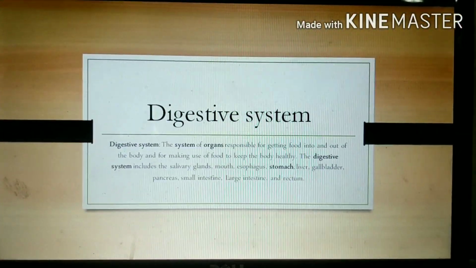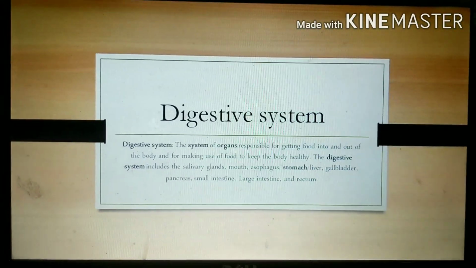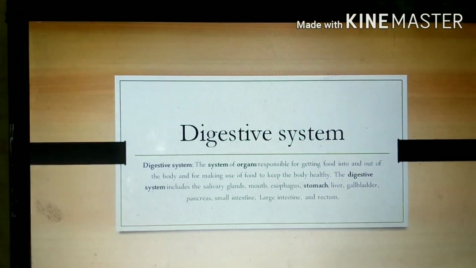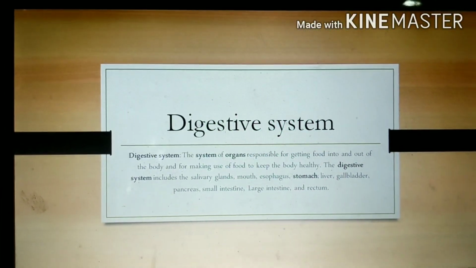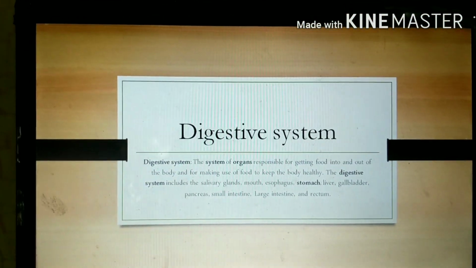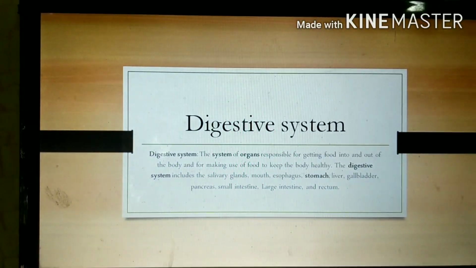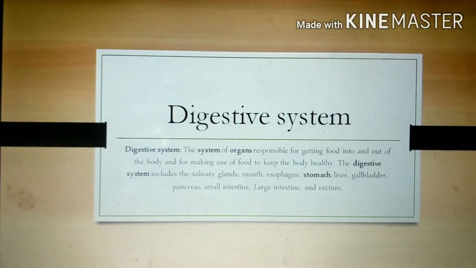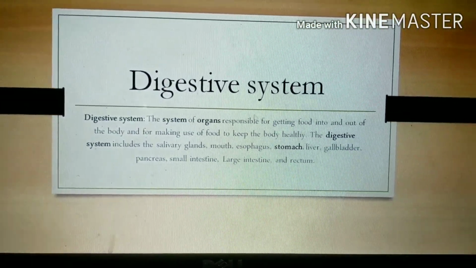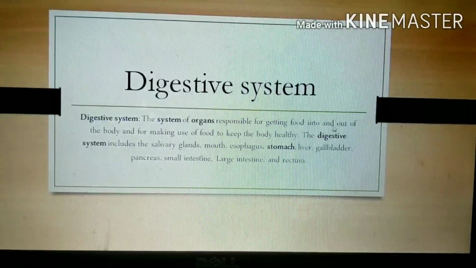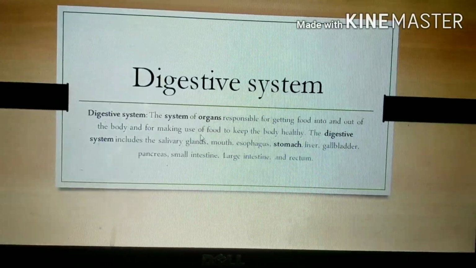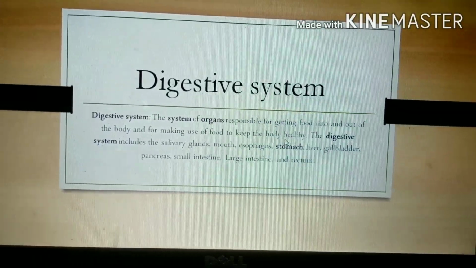We have already discussed our body and we already know about cell, tissue, organ and organ system. We already read about digestive system the previous day. So today we will discuss digestive system in detail. So, what is digestive system? Digestive system is the system of organs responsible for getting food into and out of the body and for making use of food to keep the body healthy.